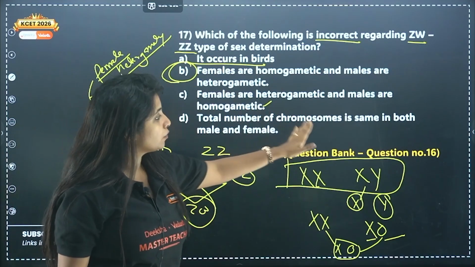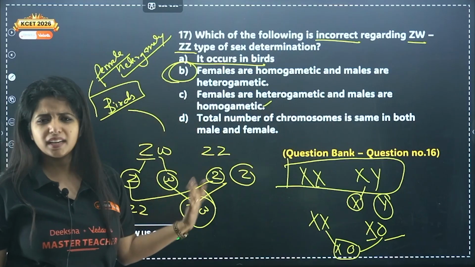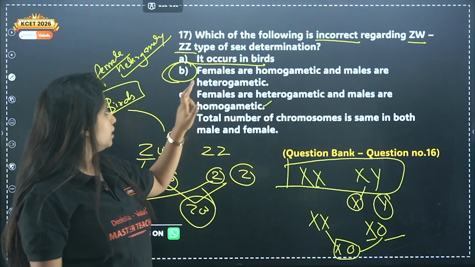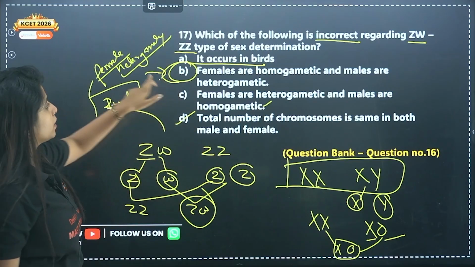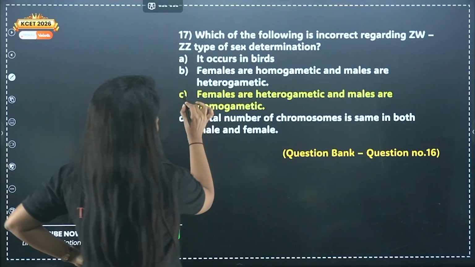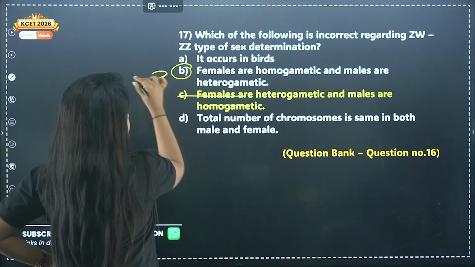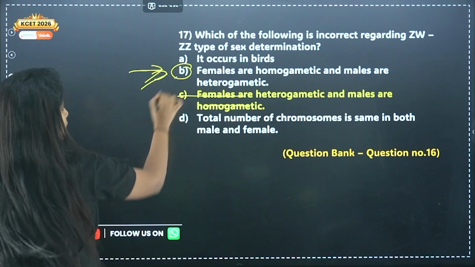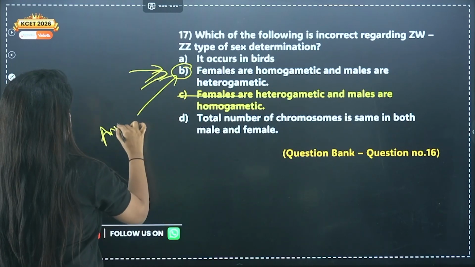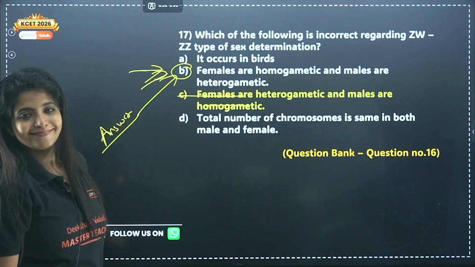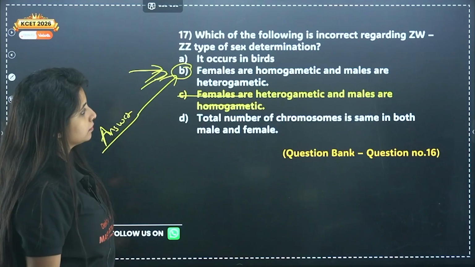Correct. Total number of chromosomes is the same in both male and female. Yes, it is the same in both female and male. This is also correct. The only incorrect statement that we have is what? I have marked it wrong. This is the answer. Do not worry. I'm writing it again. Okay? Fine.